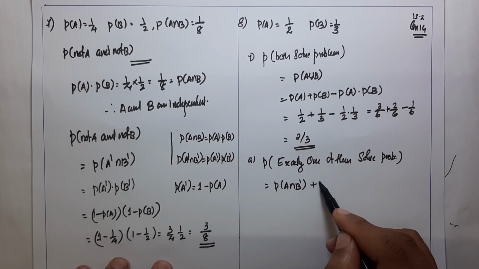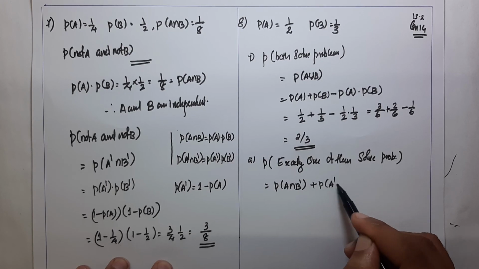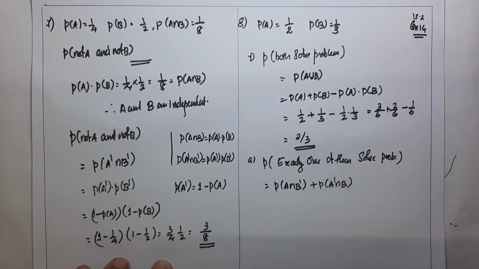Plus, when A does not solve it, who will solve it? B will solve it. There are two possibilities. Exactly one of them solved the problem means either A solved the problem, at that time B did not solve it, or when A did not solve it, B solved it. There are two possibilities: A intersection B complement, or A complement intersection B.